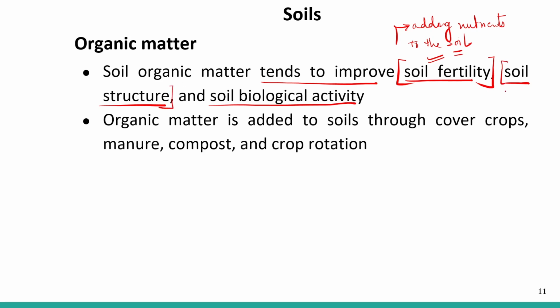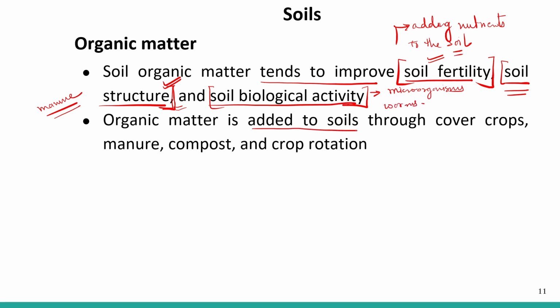When manure is added, the soil can hold water in a better way, right? And it can bind the soil also. This manure also supports biological activity, that is, the presence of bacteria, microorganisms, and also worms.